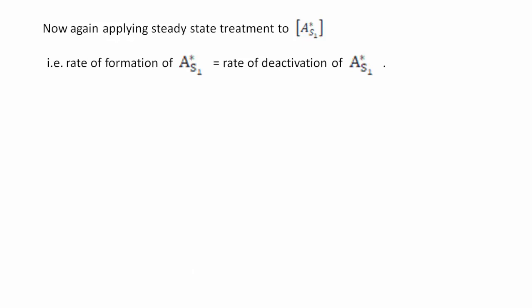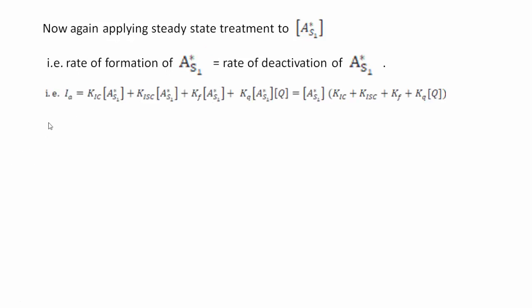As discussed earlier, this A star S1 is produced in only one step, that is Ia, and A star S1 is deactivated in 4 steps: internal conversion, intersystem crossing, fluorescence and quenching. Therefore, we take the sum of rates of all these 4 steps.